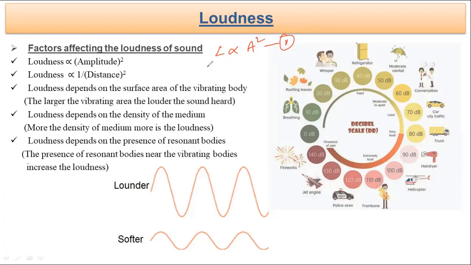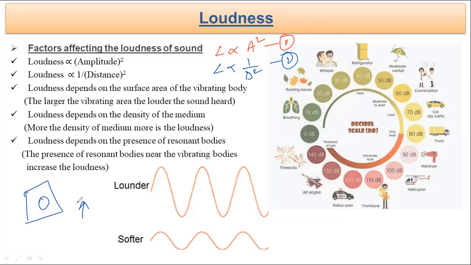Next factor we need to remember here is that loudness is inversely proportional to the square of the distance between the body, meaning the receiver, and the source. So suppose for example there is a speaker and you are standing very close to that speaker. The sound coming out of it, you may hear very loud.